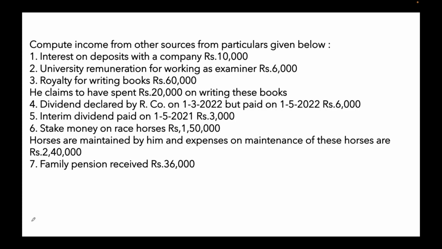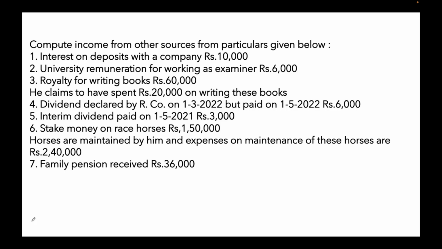Next question. Compute income from other sources from particulars given below. Interest on deposit with a company, rupees 10,000. It is fully taxable. University remuneration for working as examiner, rupees 6,000. Income which is earned from a person other than employer is taxable under income from other sources. So university remuneration for working as examiner, rupees 6,000, is fully taxable.